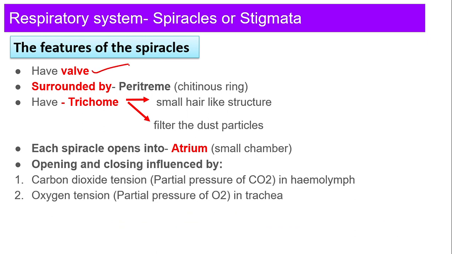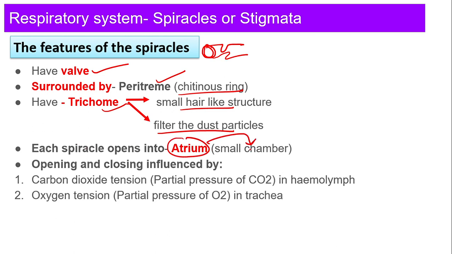The valves are present in the spiracle. Valves are present on this spiracle, which is surrounded by the peritreme, which is nothing but the chitinous ring. It is made up of chitin. Then trichome is a small hair-like structure which filters the dust particles. Each spiracle opens into the atrium, which is nothing but a small chamber.